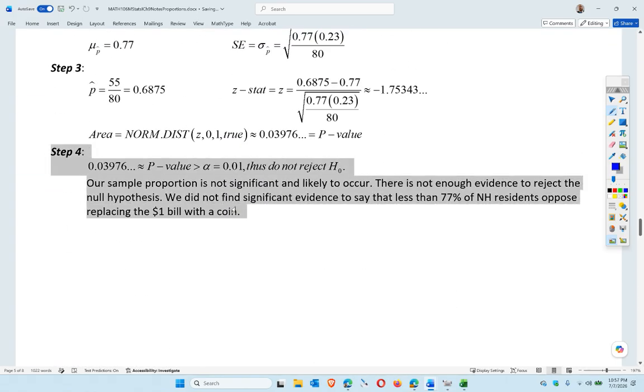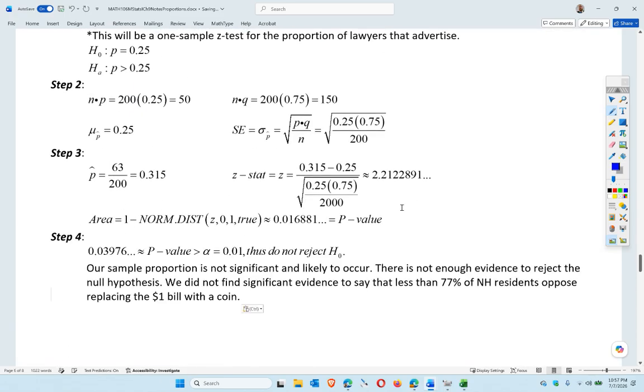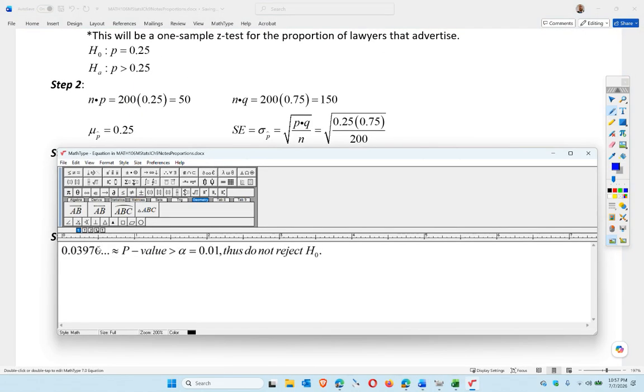All right, step 4. Copy, paste. Okay, so we have 0.016881, which means the p-value is less than the stated alpha. For the purposes of stats 1, we're just going to give you the alpha. Therefore, we should reject the null hypothesis.